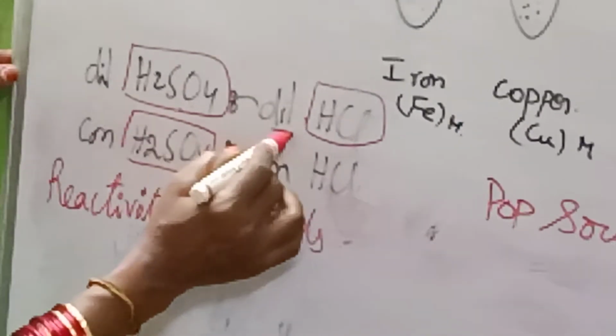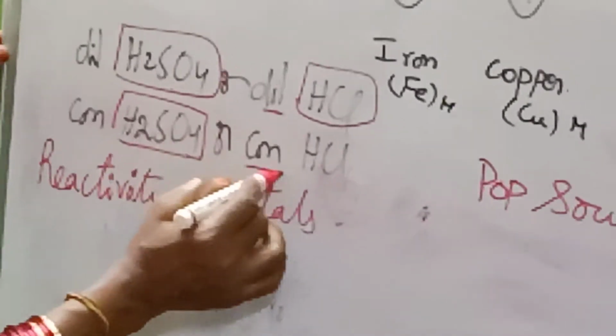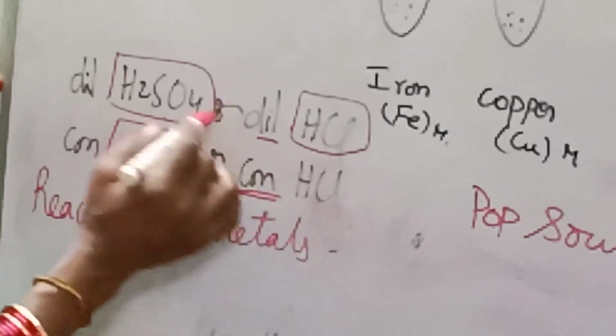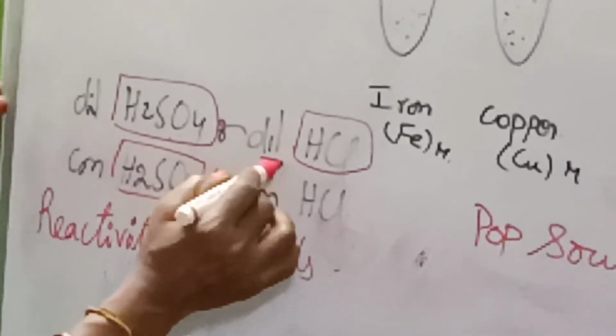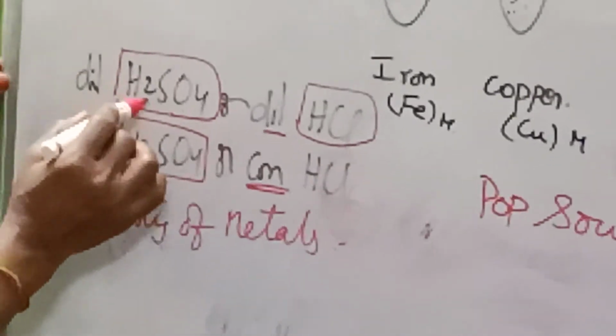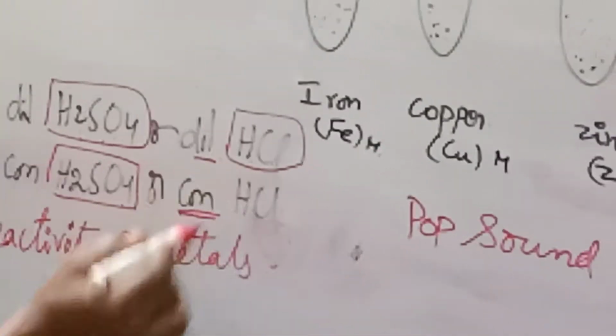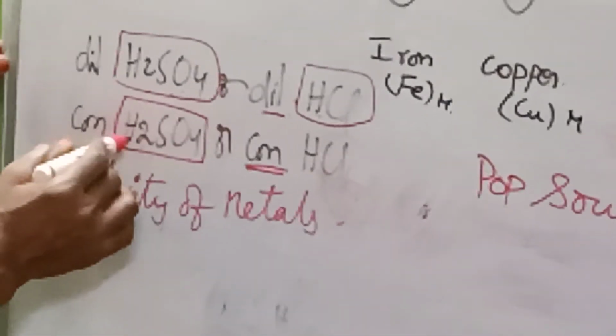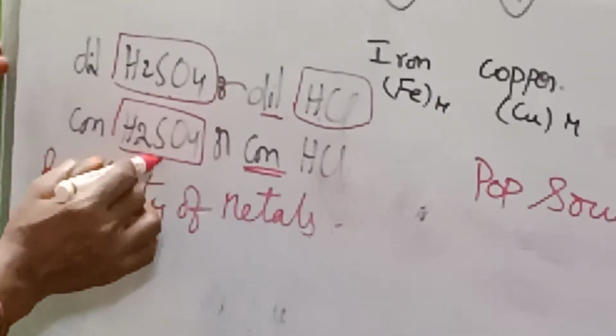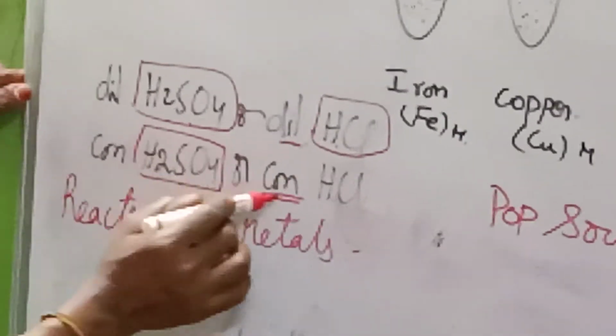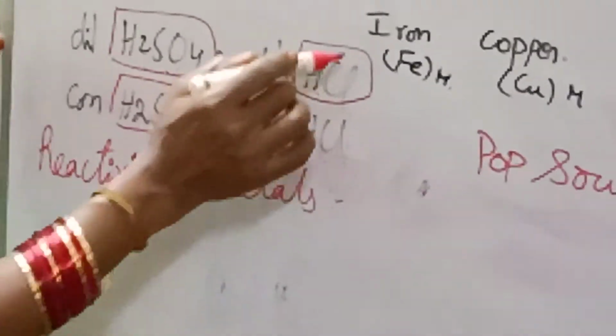DIL indicates dilute, CON indicates concentrated. If reaction is not happening with dilute sulfuric acid or dilute hydrochloric acid, then based on availability, you can take concentrated sulfuric acid or concentrated HCl.